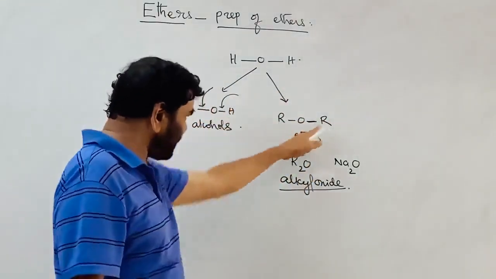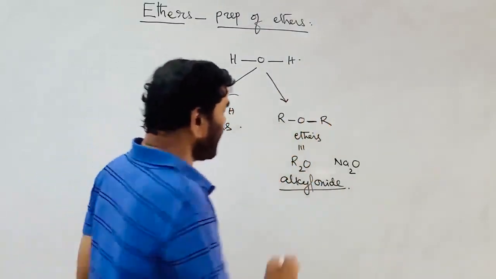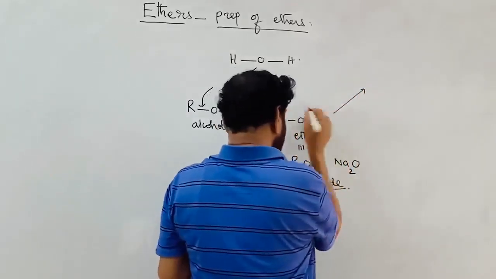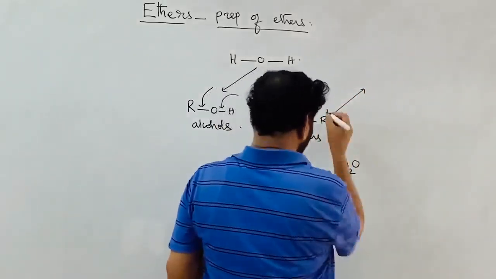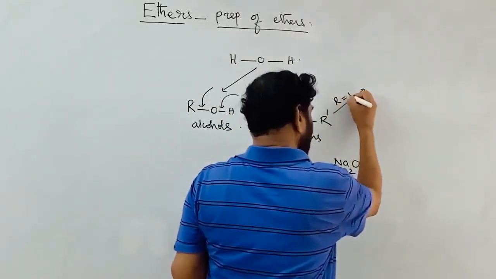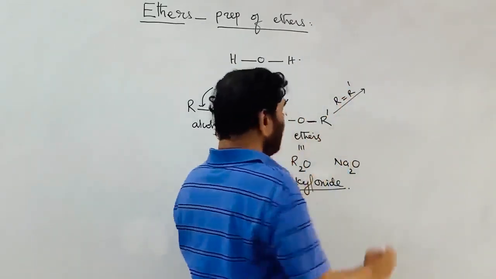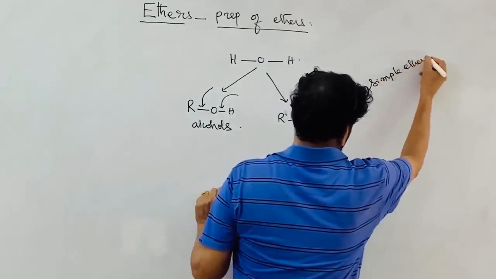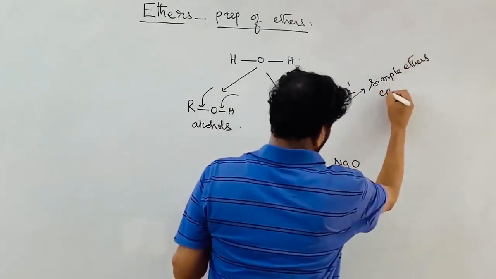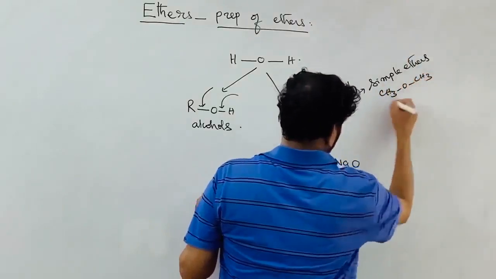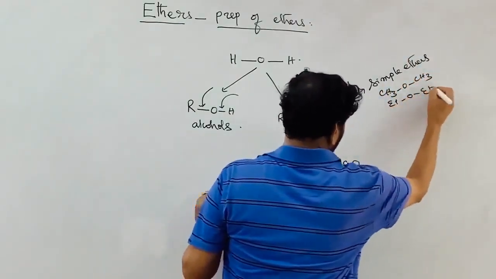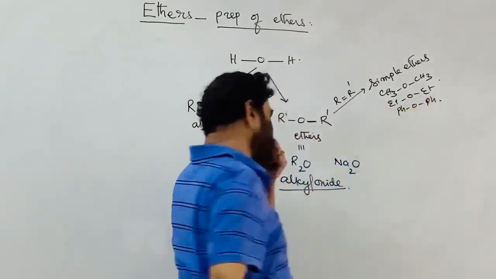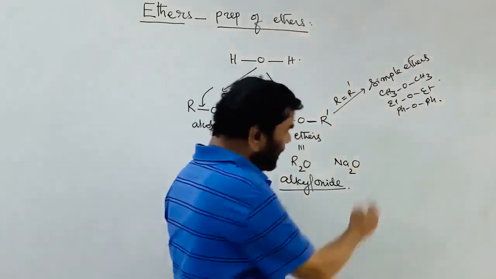Based on the nature of the groups connected, they are classified into three types. If both are R and R prime, and R is equal to R prime, then both are the same, and it is called a simple ether. Simple ethers: dimethyl ether, diethyl ether, simply known as ether, diphenyl ether. Whatever it is, that's the simple ether or symmetrical ether.